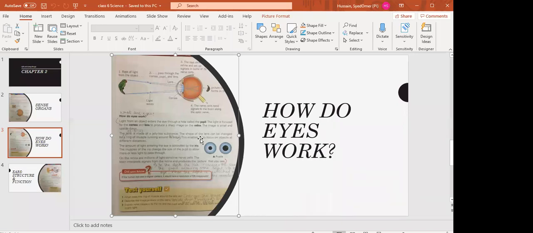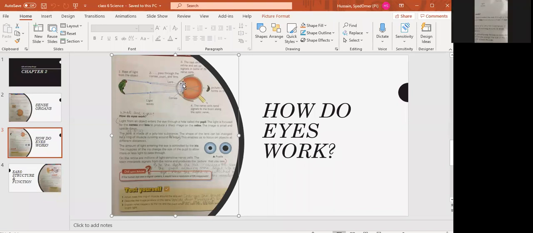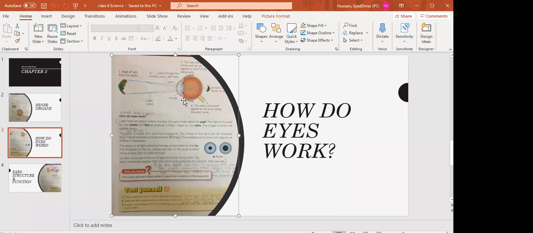The shape of the lens can be changed by a ring of muscle running around it. As you can see, this one is the lens, and these are the muscles. There are muscles present on each side of the lens, and these muscles help to change the shape of the lens.